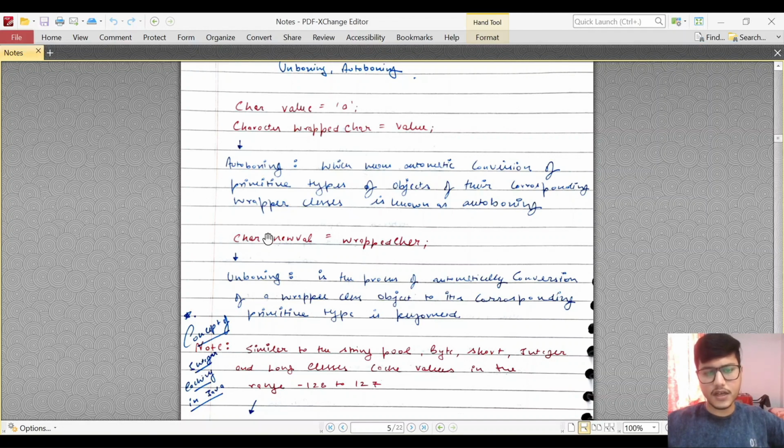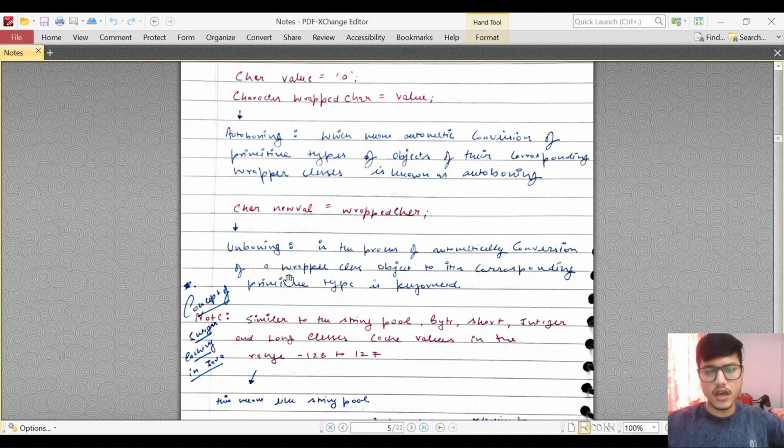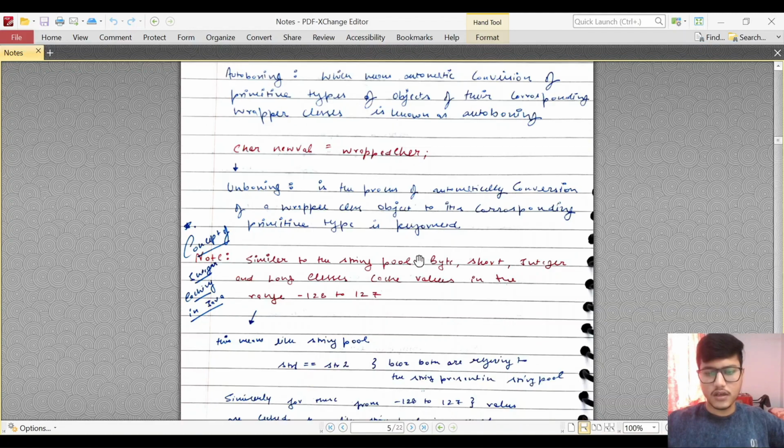In the same example, we define a new data type called char, which is a primitive data type, and we have assigned this wrapper class value to this primitive data type, and now again automatically it will get converted to that primitive value. So this is called unboxing. Unboxing is the process of automatic conversion of a wrapper class object to its corresponding primitive type. Okay, so that is what unboxing is.